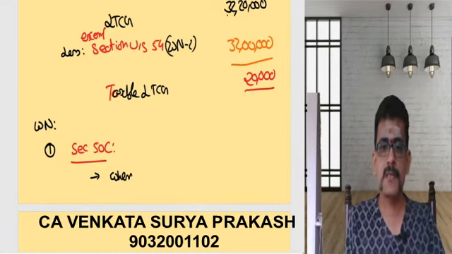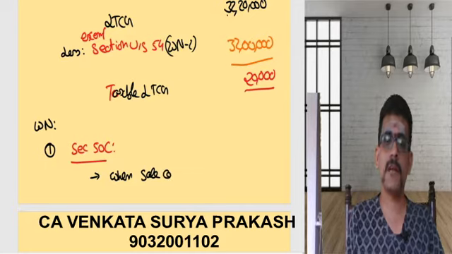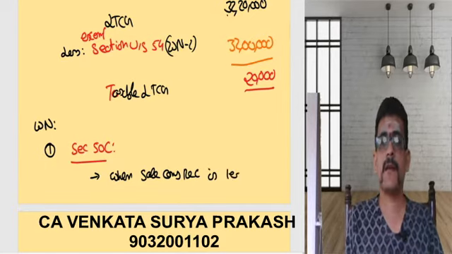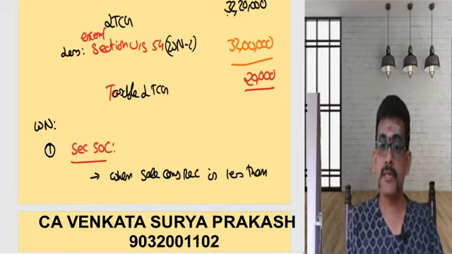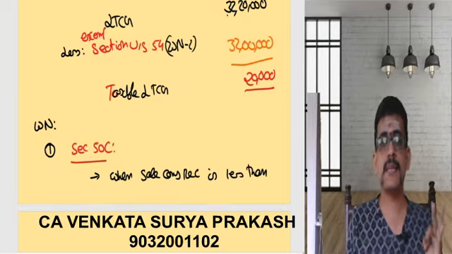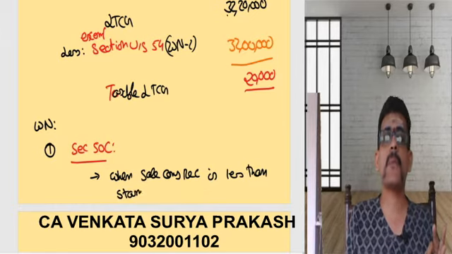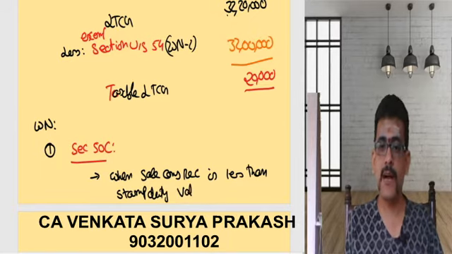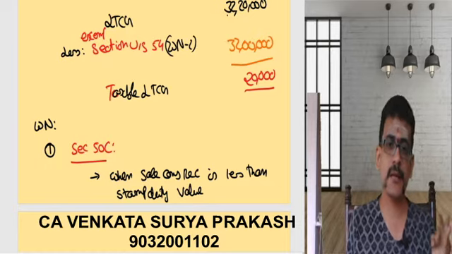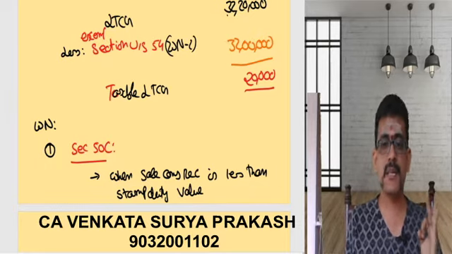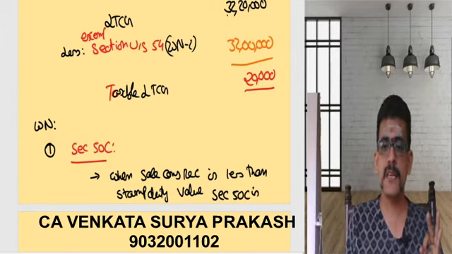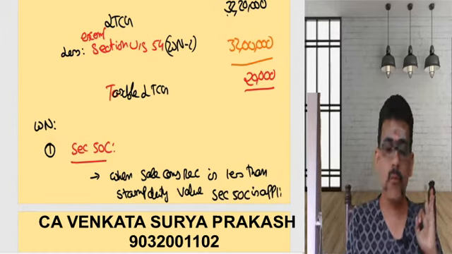When sale consideration received is less than stamp duty value determined for stamp duty. When sale consideration is less than stamp duty value, section 50C is applicable. One point is done.